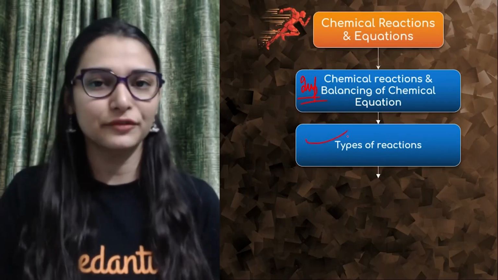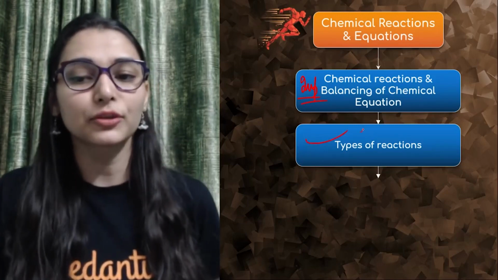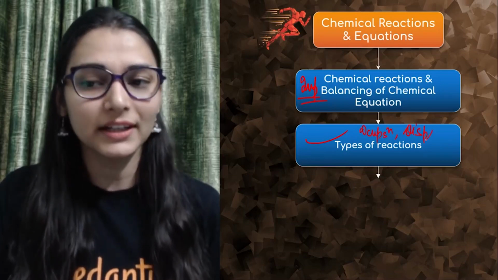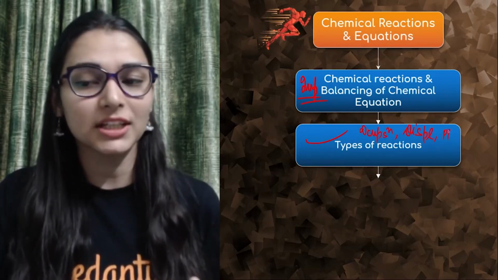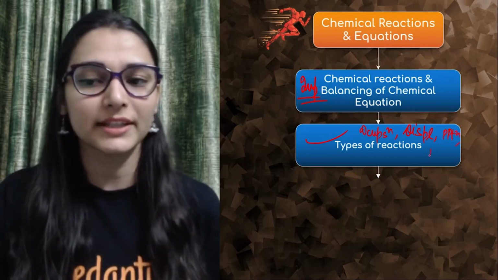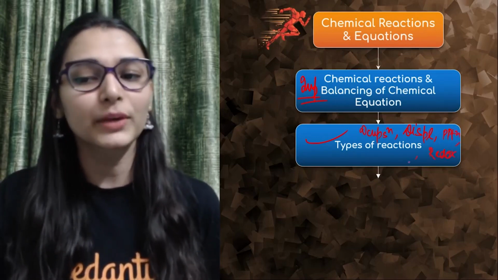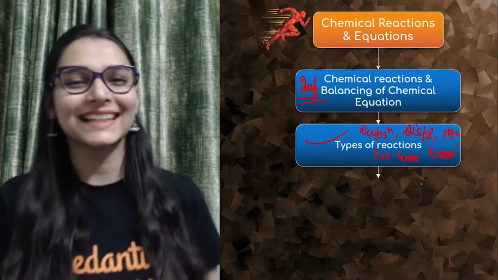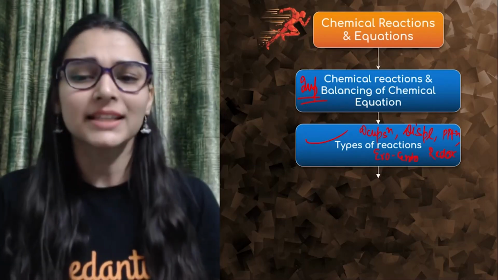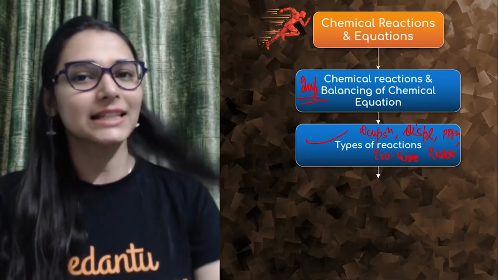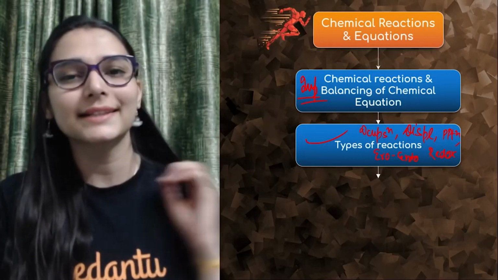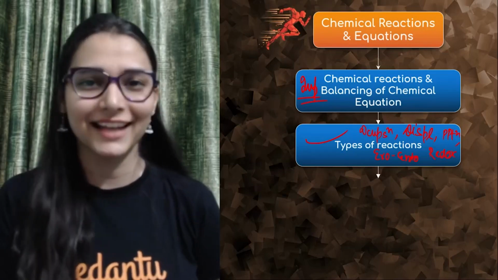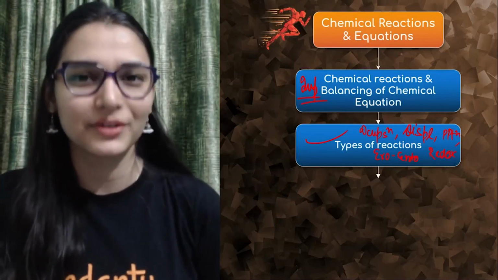Then we have types of reactions. In the types of reactions, the most important ones are decomposition reactions and displacement reactions. You have precipitation reaction, which is a sort of double displacement, and redox plus exothermic and endothermic. You'll be like, ma'am, you've said everything. All the reactions are actually important. Most important, if I tell you genuinely, are decomposition, exothermic/endothermic and displacement. A lot of questions have been asked from them time and again. You can see the previous year papers.